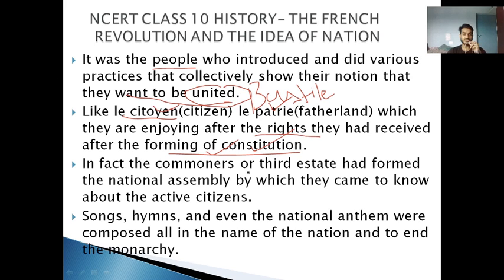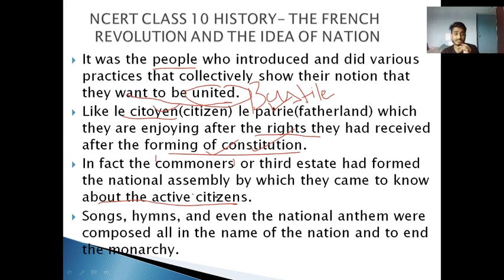In fact, the commoners or the third state had formed the National Assembly, by which they came to know about the active citizens, right? The commoners or third state people were marginalized and neglected since ages, but when they came forward, because they contributed 90% of the total French population, when they united and revolted, they not only formed the National Assembly, they also grabbed different rights, and they also got the title of active citizens.